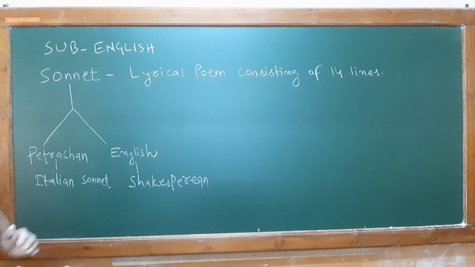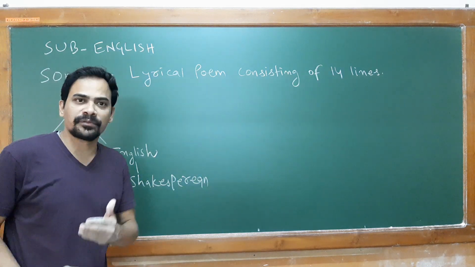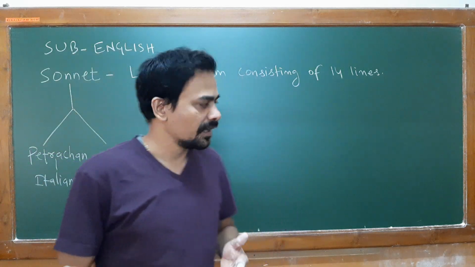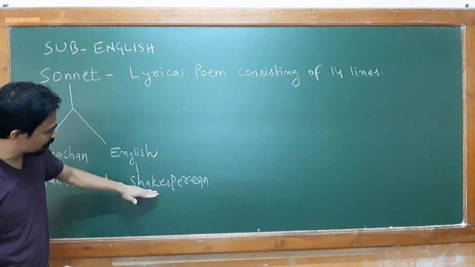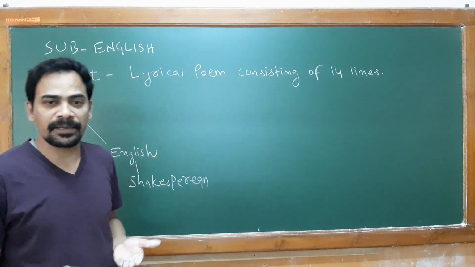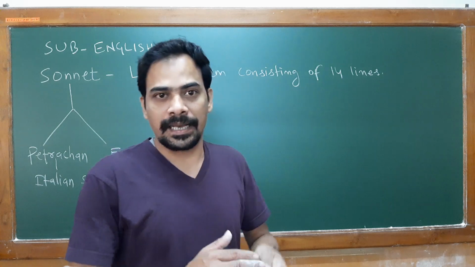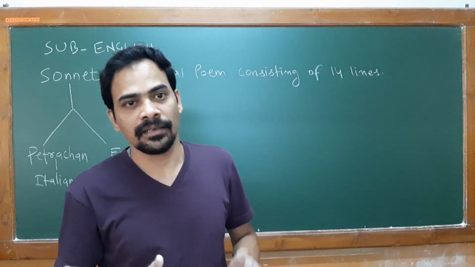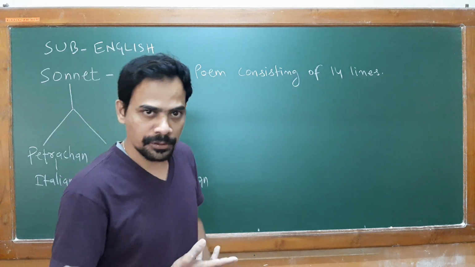Now, as all of you know, William Shakespeare is a world-class dramatist, and altogether he has written 137 plays, which have been categorized into different forms like tragedy, comedy, and historical play also.